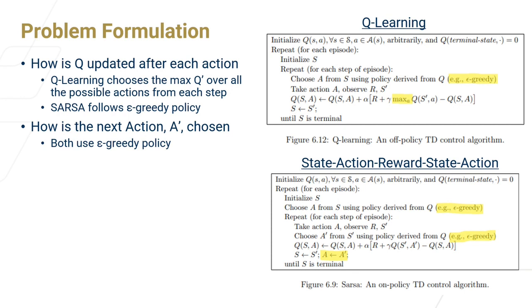Both of the algorithms choose their next action using the epsilon greedy policy, but they choose it in a different position within the pseudocode. So in Q-learning, the next action is chosen within the main loop, and in SARSA, the next action is chosen outside of the loop. And this gives SARSA the tendency to stay away from the obstacles a little bit more than Q-learning. And that'll be shown in the next couple of slides.